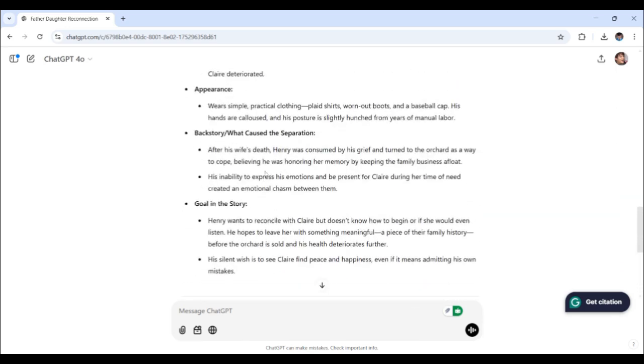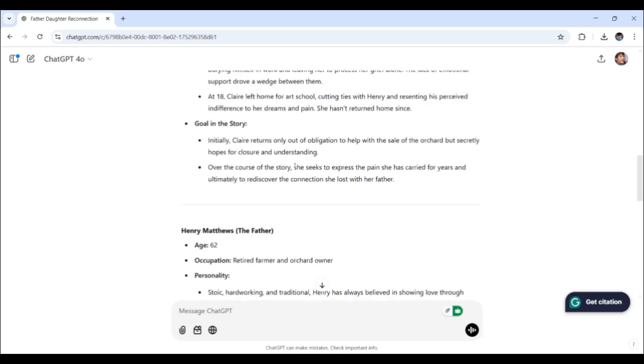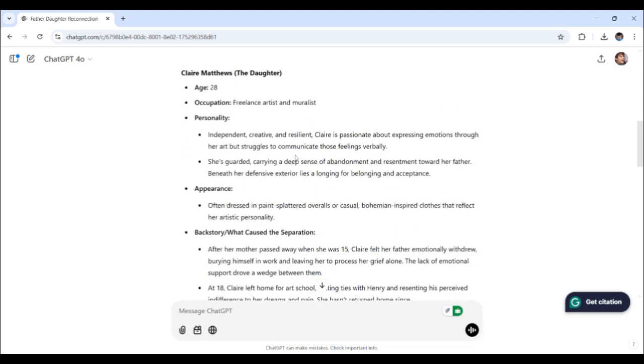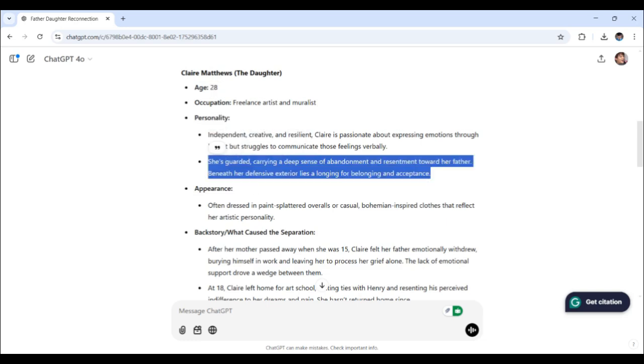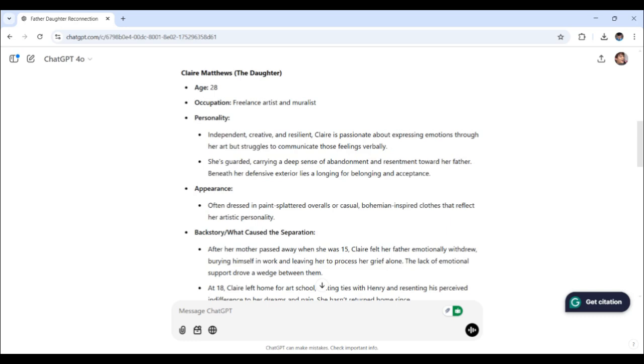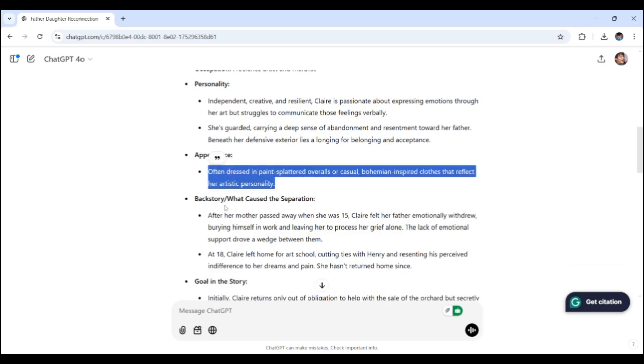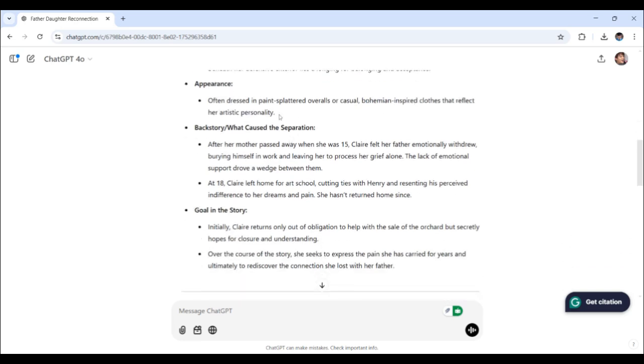The profiles are quite full of depth, I must say. So let's go through them a bit. The daughter, main character, Claire Matthews, 28, freelance artisan, muralist, independent, creative, and resilient. She's also guarded, carrying a deep sense of abandonment and resentment toward her father. Appearance helps with the imagination and the visuals. Of course, there's the backstory right here.